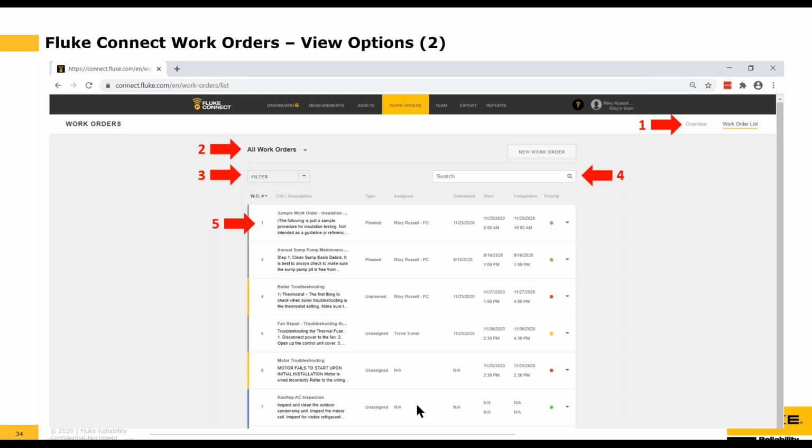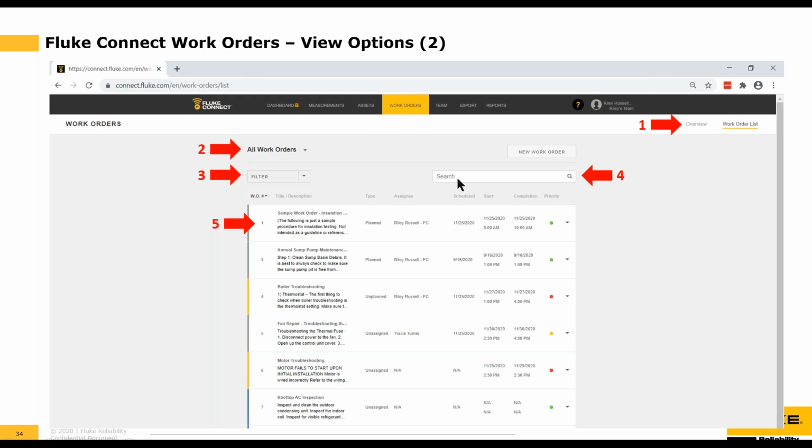And down here, this is the main work order list, which is exactly what you would expect. What's great about this section of the screen is you can sort on any one of these column headers. So in this case, you can see that it's bold. We've sorted on work order number, so they're in descending order. We could also sort on type, assignee, priority, all of these different fields, and I will show you that in the software as well.